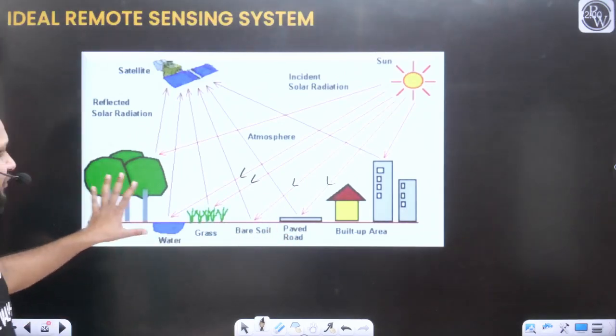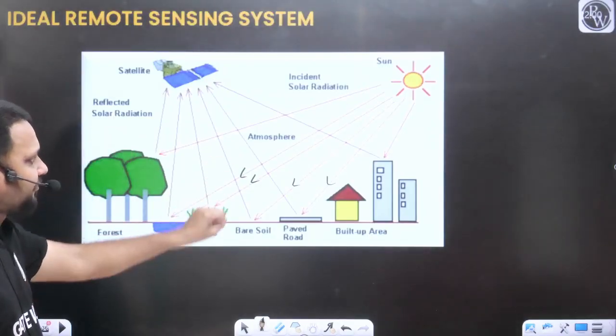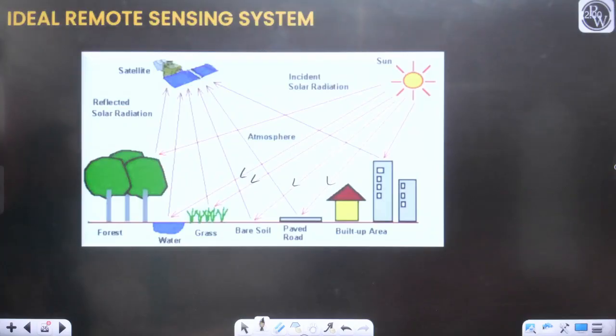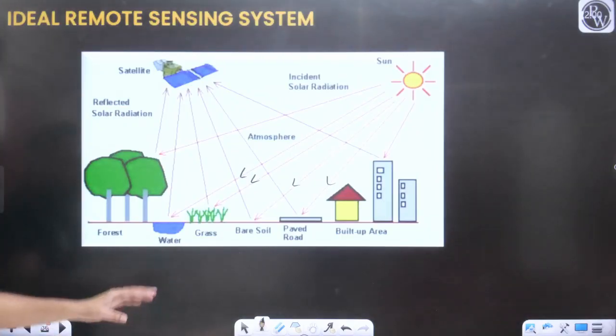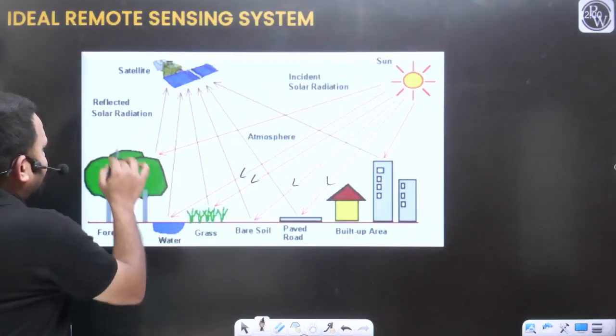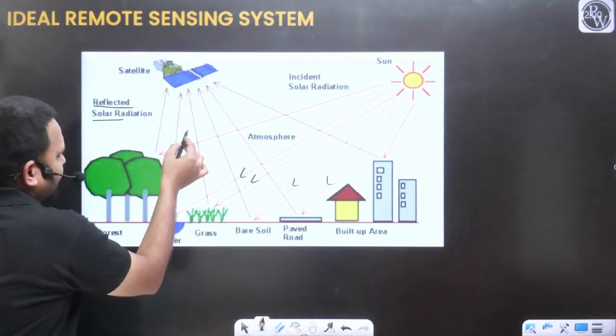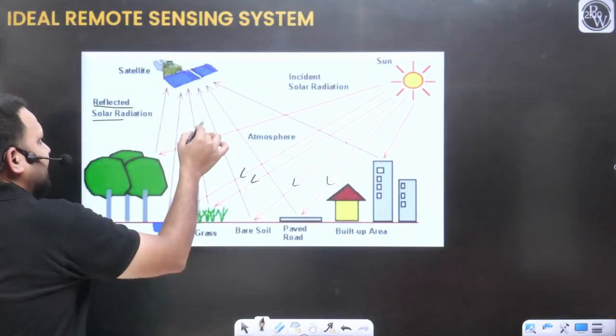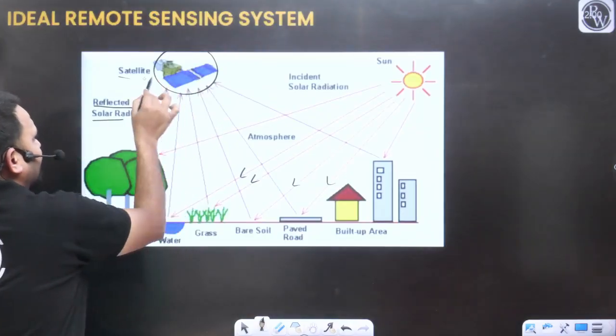Now these objects are going to absorb some solar radiation, and they will also reflect this solar radiation, and this reflected data will be collected by the satellite.